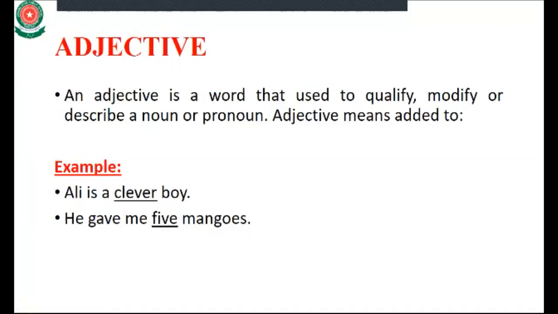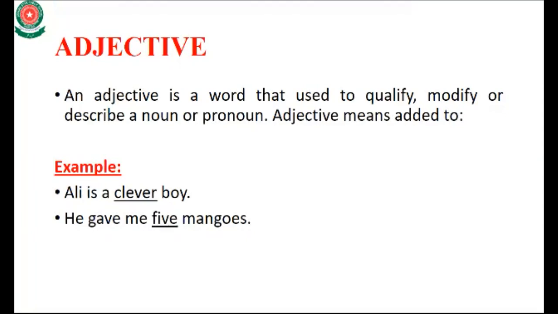Okay class, I again repeat what is adjective. Adjective is a word which is used to qualify, modify, or describe a noun. It means that, for example, you have a noun or a pronoun and you want to describe, qualify or modify it, so you can use the adjective in the sentence. The meaning of adjective is "added to". So here there is an example of adjective.